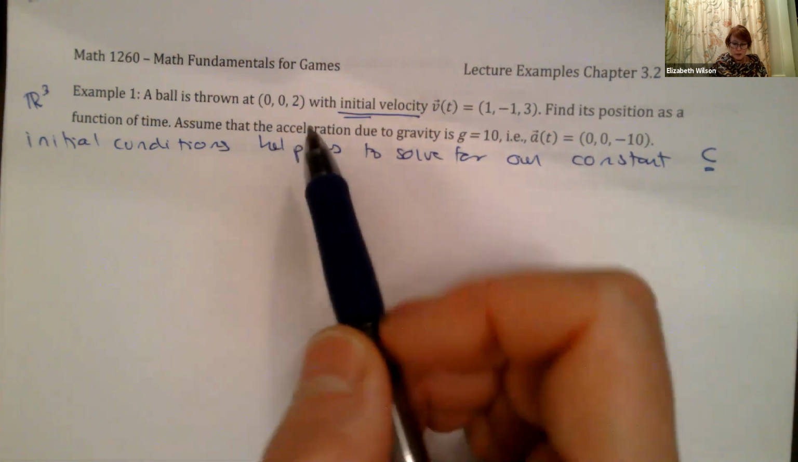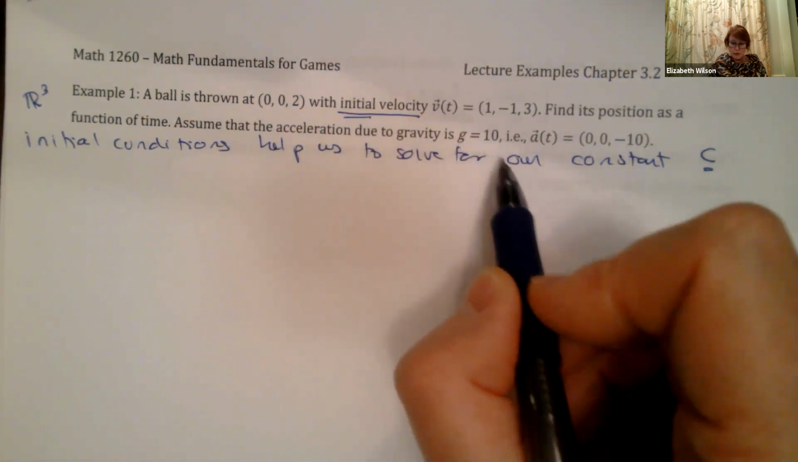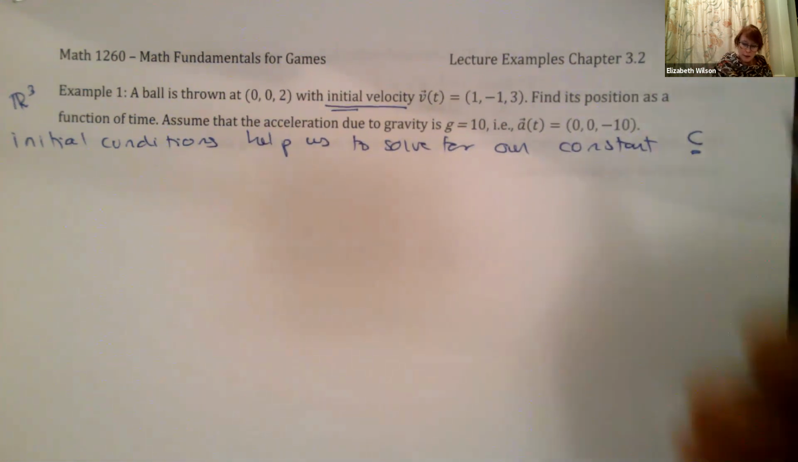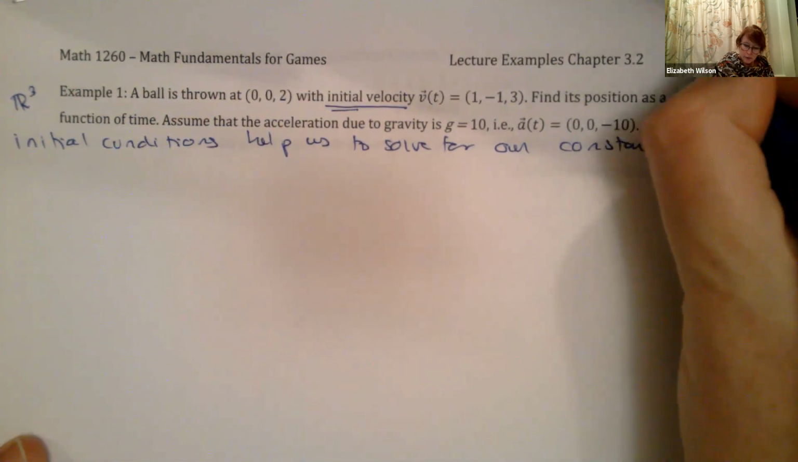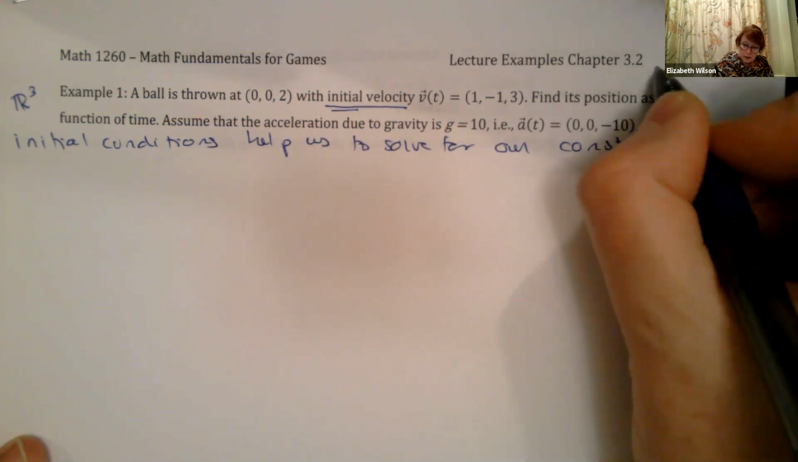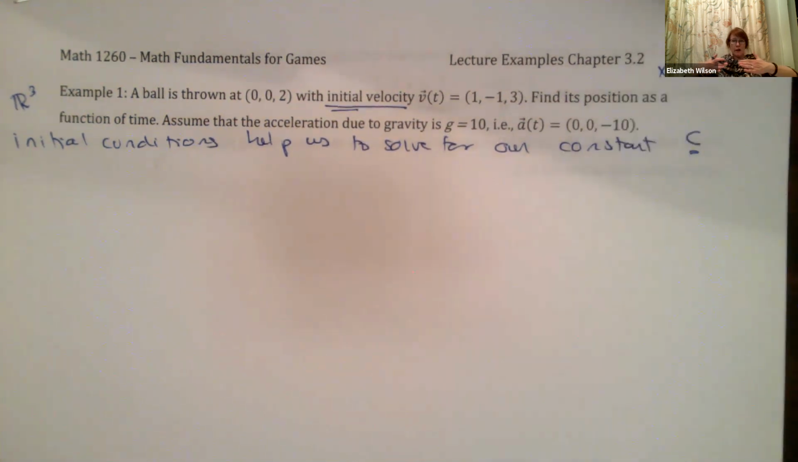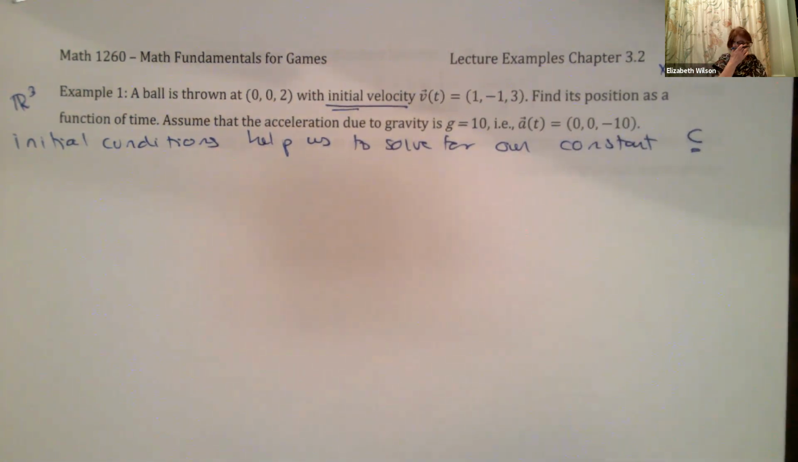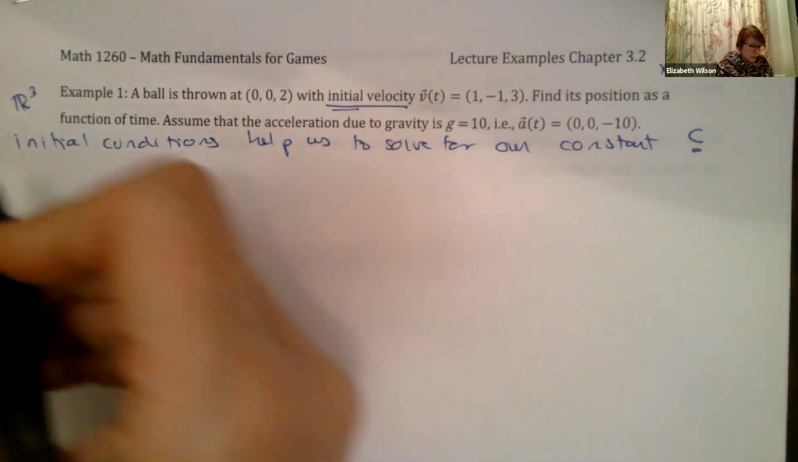Assume that the acceleration due to gravity g is equal to 10, which means that in terms of 3 dimensions, we're thinking about things as x, y, and z. So x and y are where we're going left and right, and z is our up and down. So gravity is in our 3rd dimension, minus 10, because it's pulling us down, okay? So now let's just write down what we have.